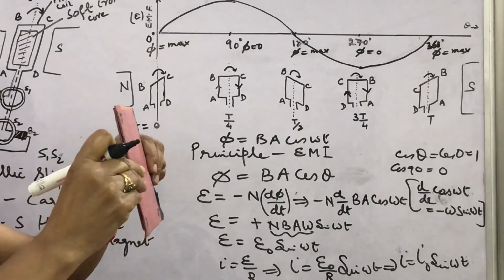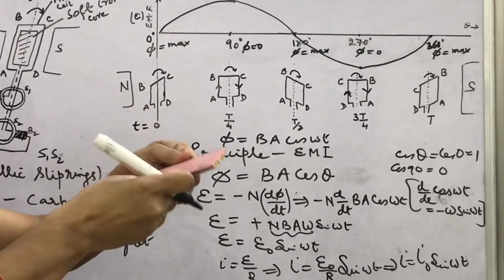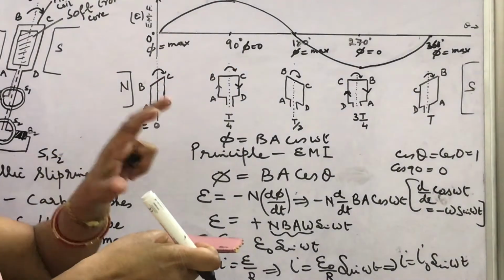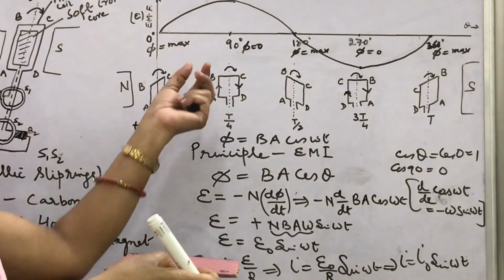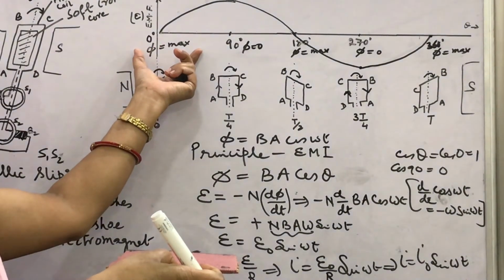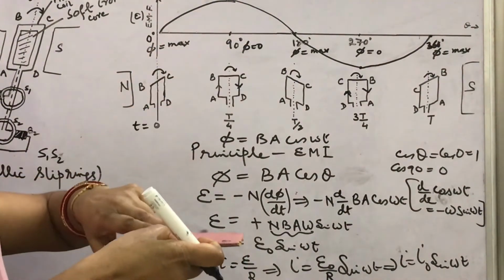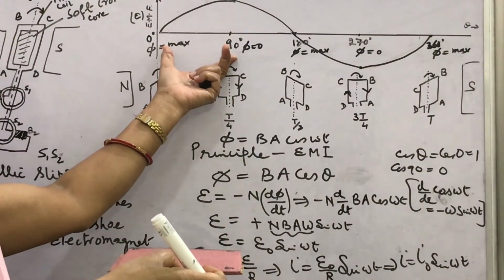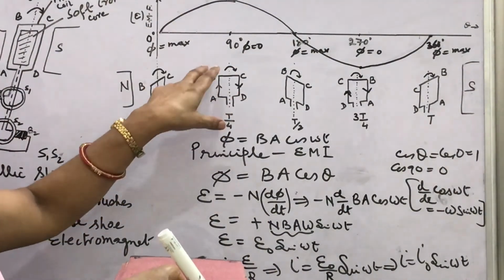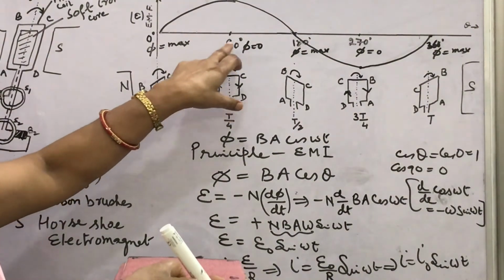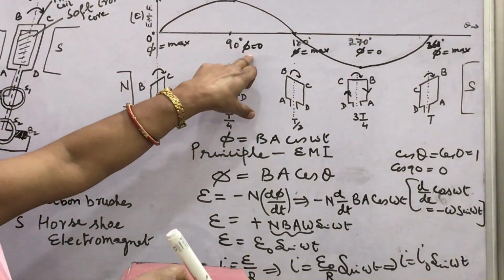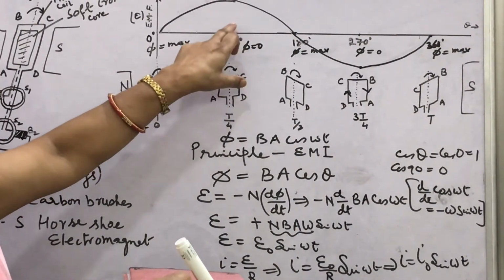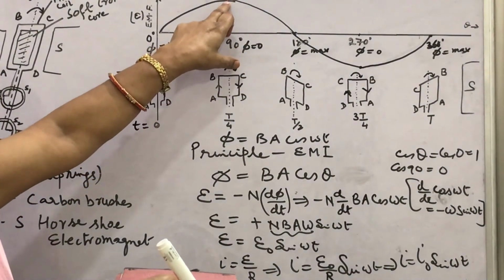Now after 90 degrees, look, maximum to 0. So what is the change? Maximum change. All the field lines were crossing and no field line is crossing in this position. So maximum change of flux means maximum current. What I mean to say is, when the flux is 0, the flux change is maximum, so EMF is maximum, so we got the maxima.